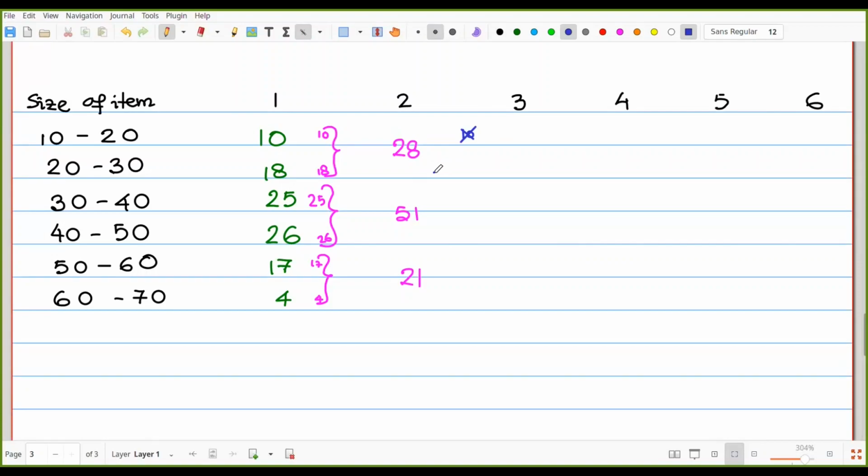We are taking the 2 values, but from the second one. That's why I am writing here 18, 25. That is 43. Then the next 2, that means 26, 17. So that one is our 43 once again.